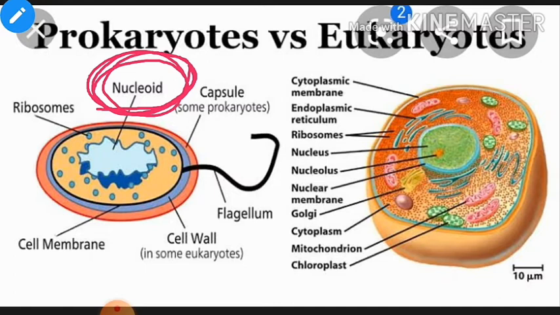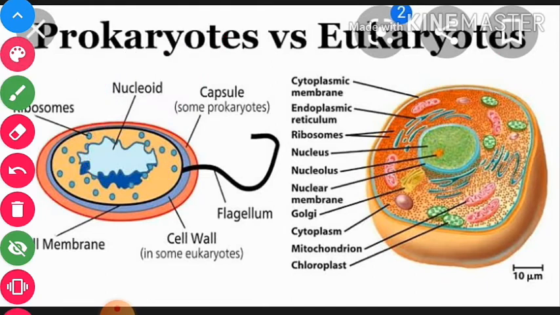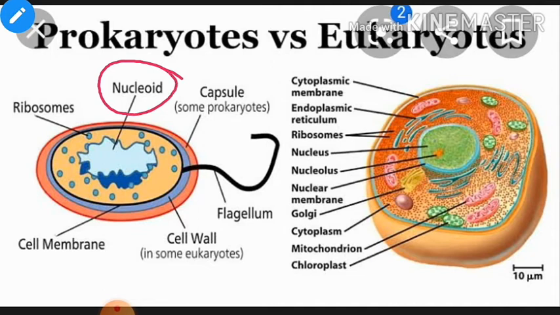When the genetic material, the DNA or chromosome, is present in every cell in the nucleus. When the nucleus is absent, the gene is present in the form of a circular ring, and this gene is present in the center. That part is called the nucleoid. Remember here: nucleoid is present in bacteria but absent in eukaryotes, or you can say nucleoid is present in prokaryotes but absent in eukaryotes.